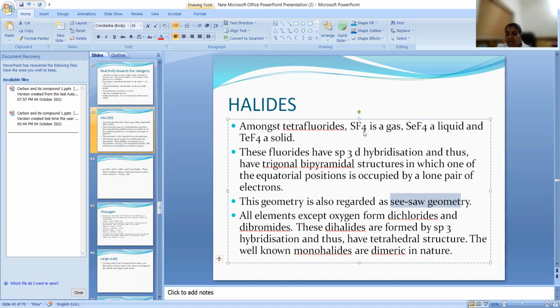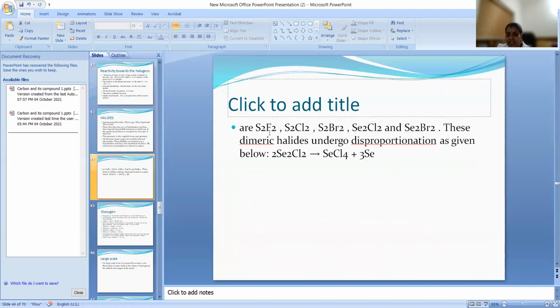So for hexahalides, its hybridization is octahedral. SF4, SeF4, that is tetrahalides, its geometry is seesaw. For dihalides, its geometry is sp3 hybridization, tetrahedral shape, and they are also dimeric in nature. Okay, so let us see some dimers: Se2Cl2, S2F2, S2Cl2. These all are dimeric in nature also.